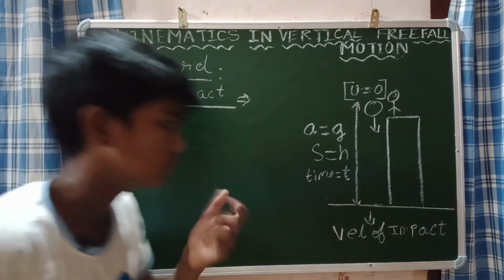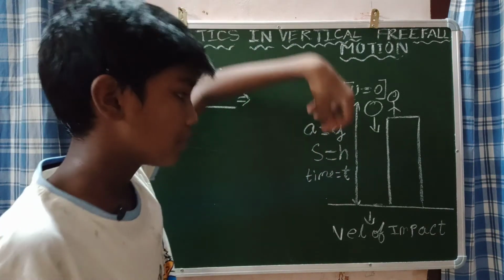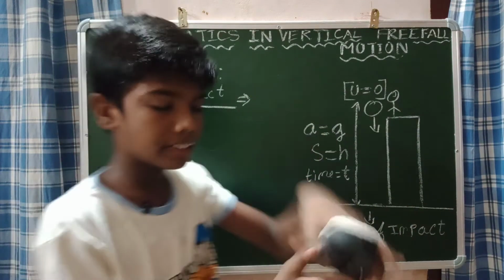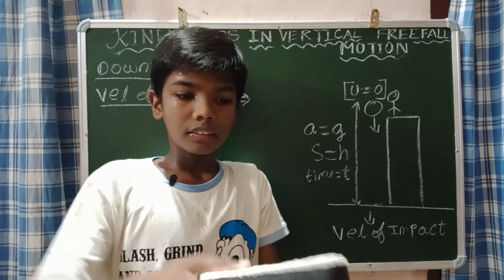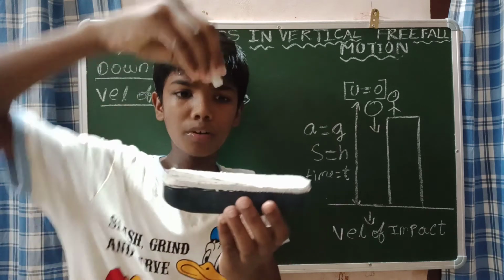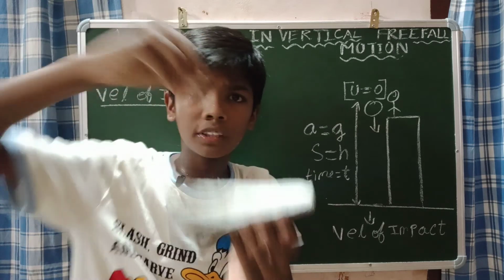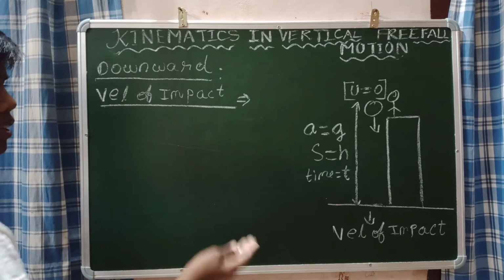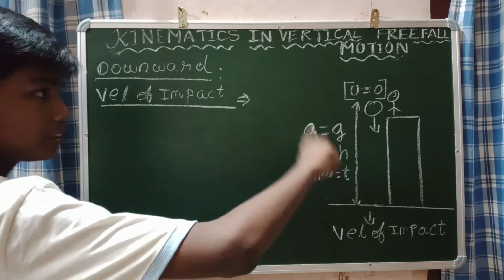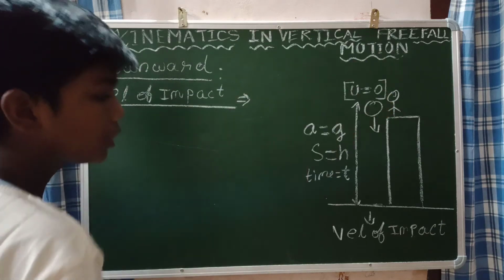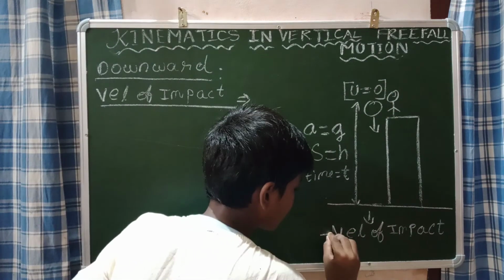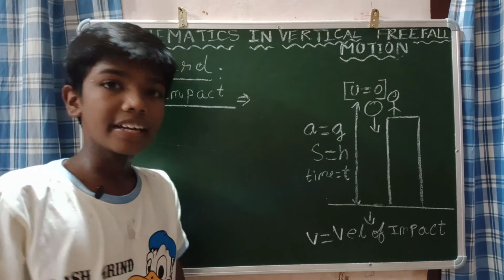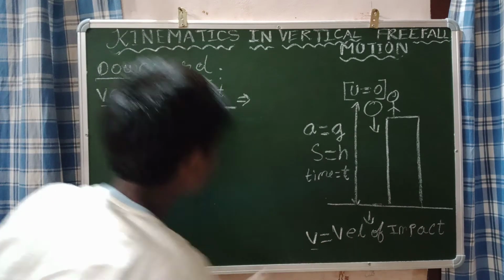So when this ball hits the ground, let me take this as the ground. While hitting, what is the velocity? That is the velocity of impact. Okay. So time is equal to t, acceleration is equal to g, s is equal to h, and the initial velocity is equal to 0. And the velocity of impact is only the final velocity v. That means the velocity of the particle when it hits the ground is v, the final velocity.